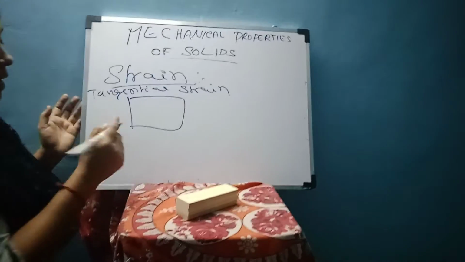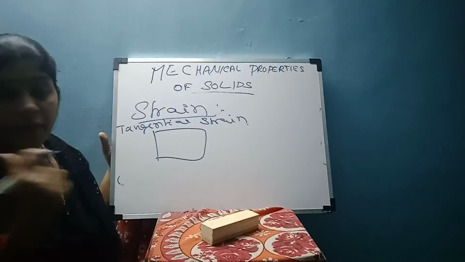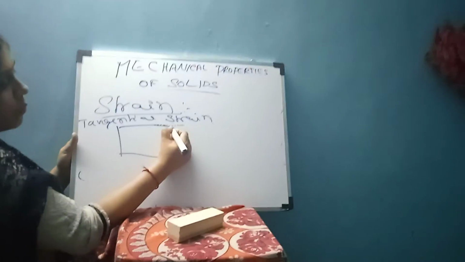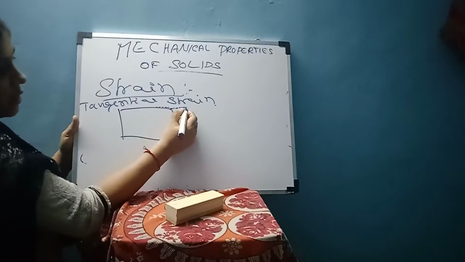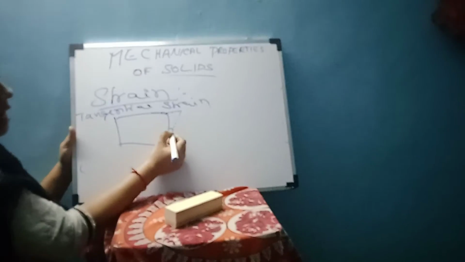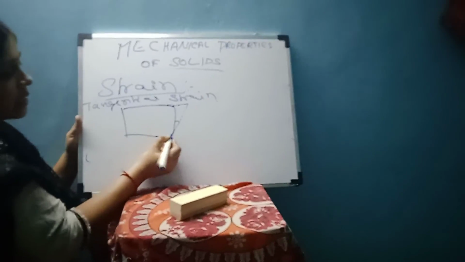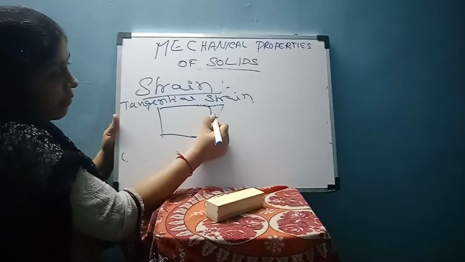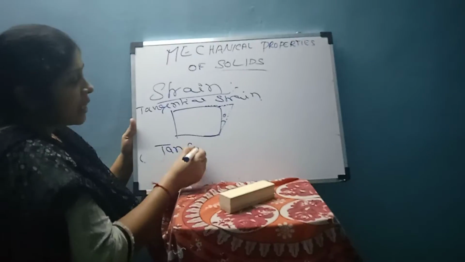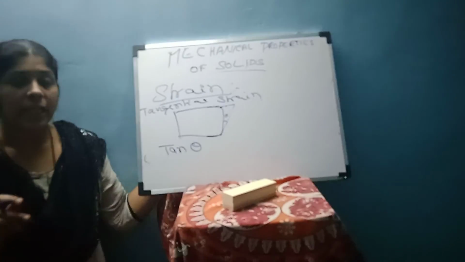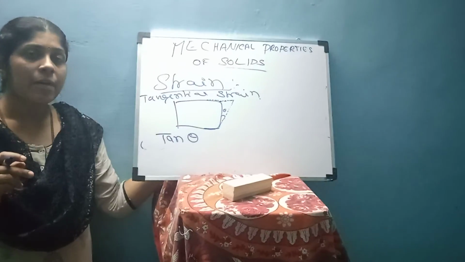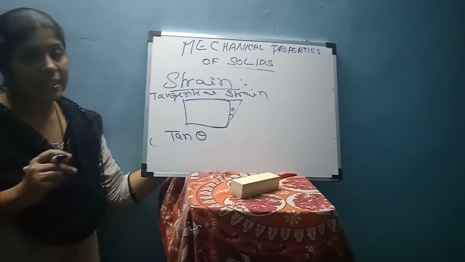Tangential strain. I showed you the example of the book. We are applying the force only on the top, so the corner expands and there is a little change. It creates an angle with the base, which we will call theta. So tangential strain is tan theta. I think you already studied sin theta, cos theta, tan theta. Tan theta means opposite by adjacent.